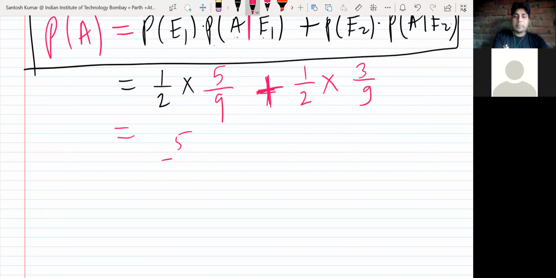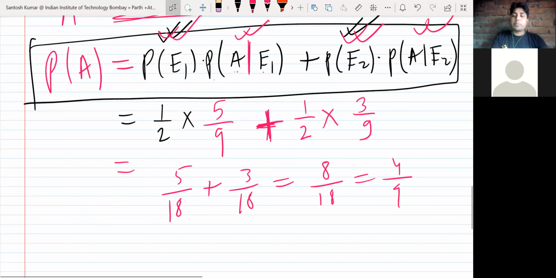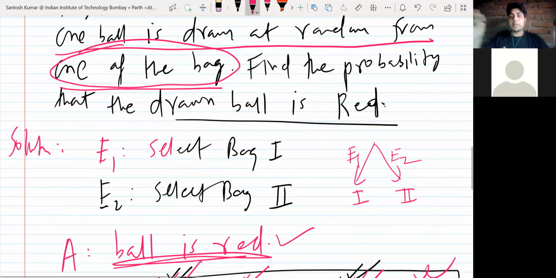So now you just simplify it. 5/18 plus 3/18 is 8/18. You can simplify it to 4/9. So this is the answer. The 4/9 is the probability of getting a red ball from one of the bags. So what is the chance of getting a red ball? That is 4/9.